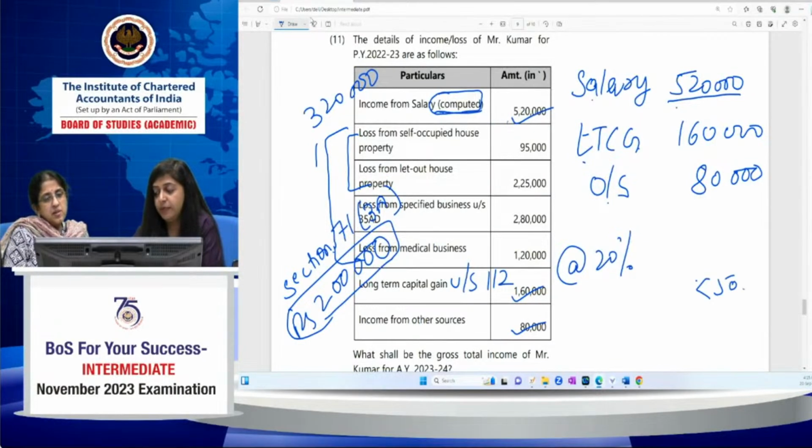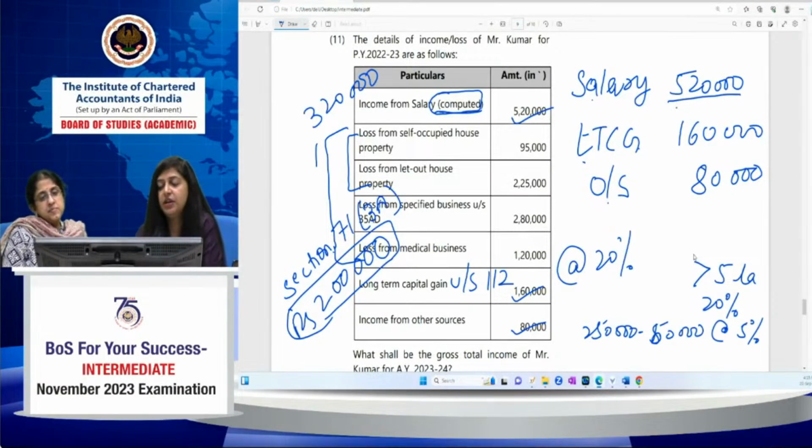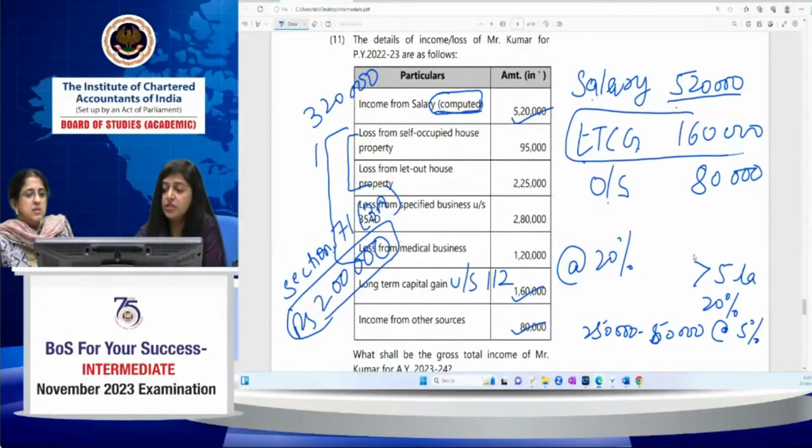So it will obviously be chargeable at 20% above 5 lakh, but for income from 2 lakh 50 thousand up to 5 lakh, it is taxable at 5%. But this 1,60,000 is straight taxable at 20%. So it is beneficial to set it off against long-term capital gain because it is taxable at a flat rate of 20%.